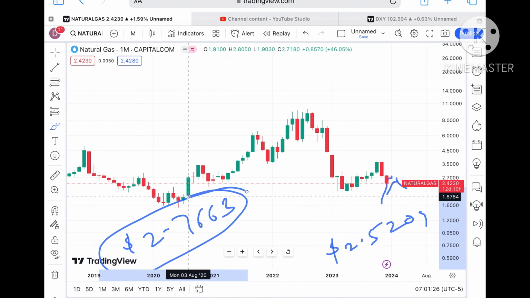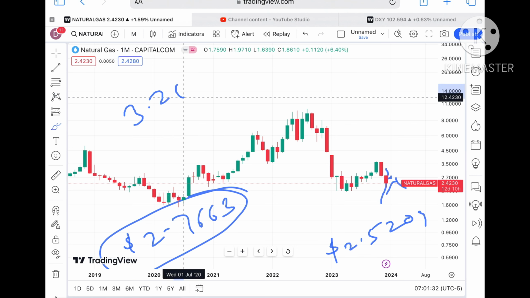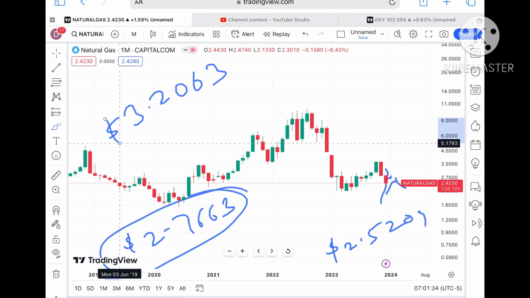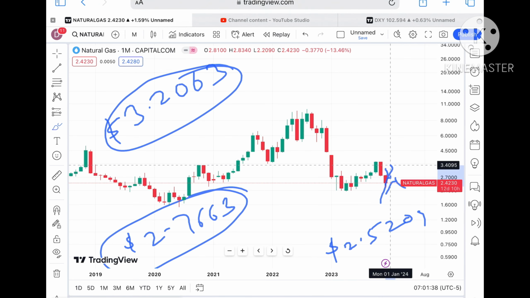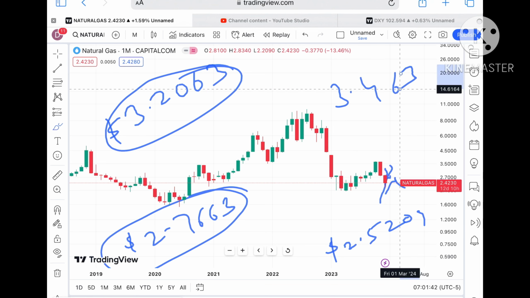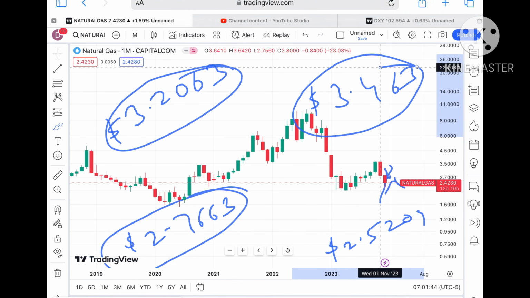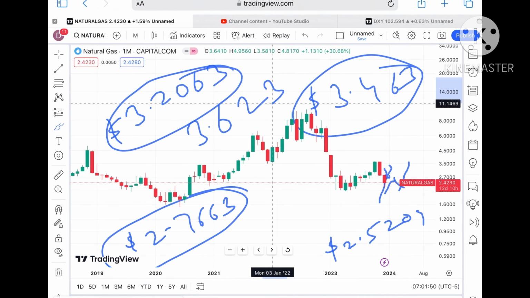2.7663 is already a weak resistance, so chances are high it will cross that level and go towards a level of around $3.2063. This is the level it will go. And if the price starts going above this particular zone, chances are high it will cross a level of around $3.463. $3.463 is also a weak resistance, so chances are high it will cross that level and go towards a level of $3.623.